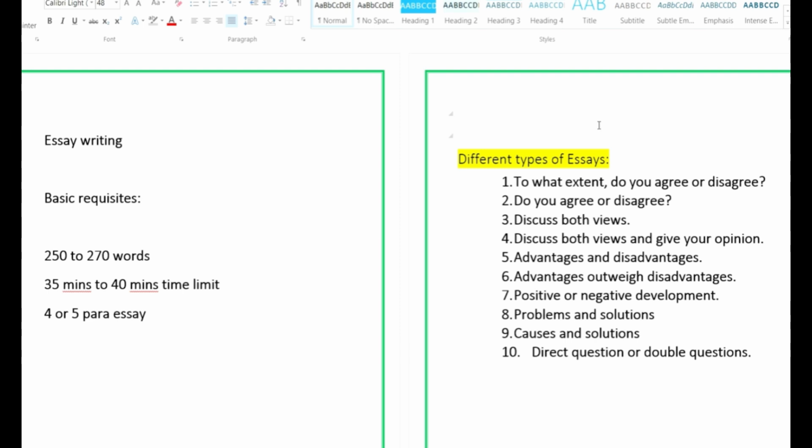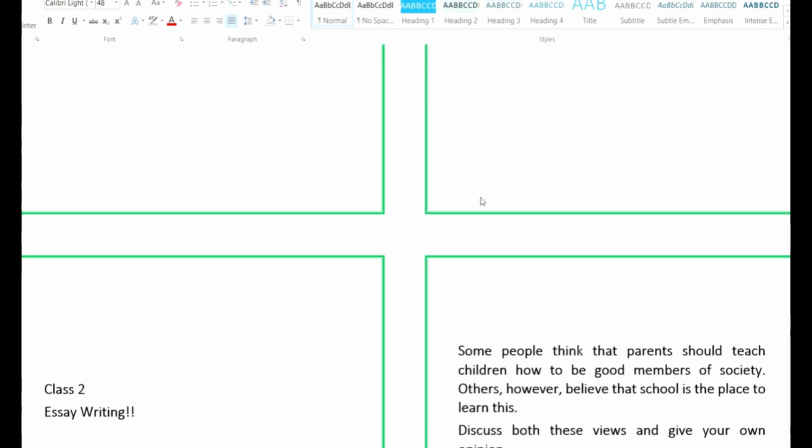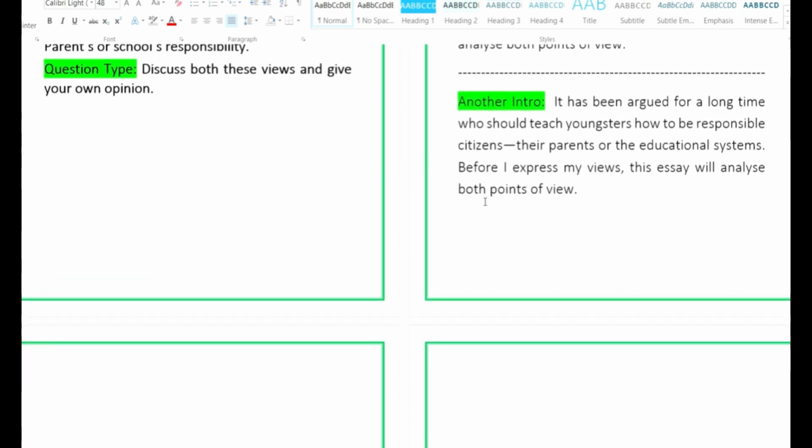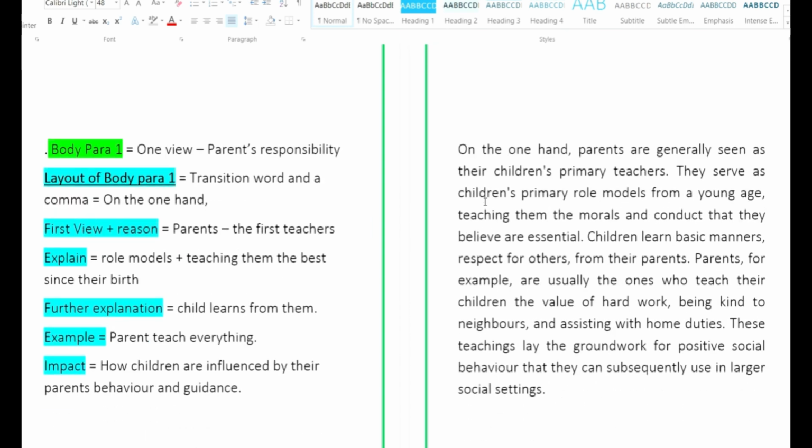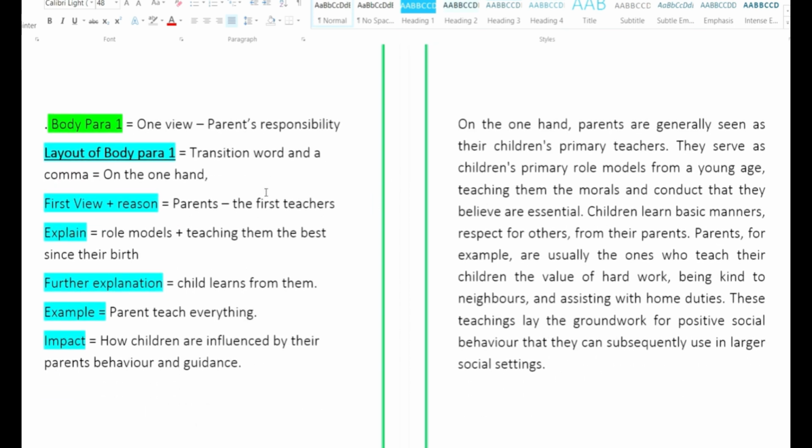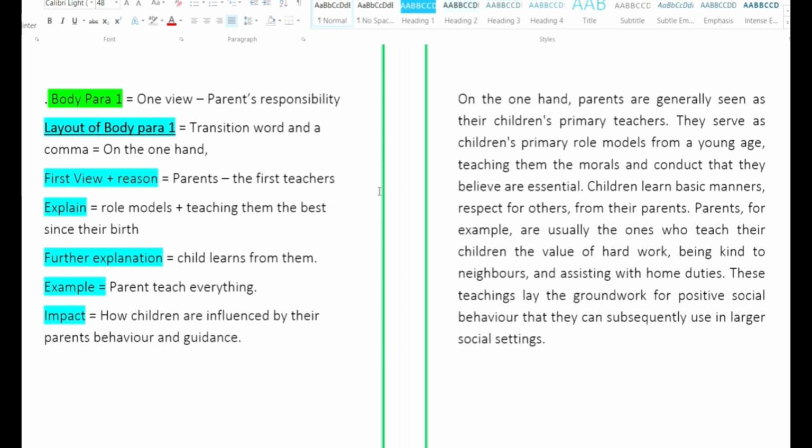So let's understand in this class what an essay is, what the different types of essays are, how to write a clear essay by developing the paragraphs, what the systematic pattern of every paragraph is, how to generate the points and what sort of transition words I have to use.